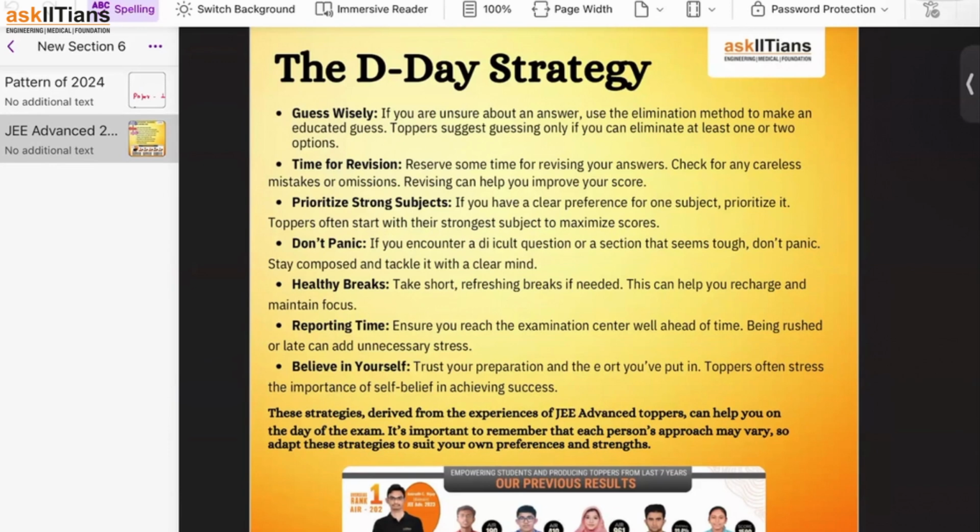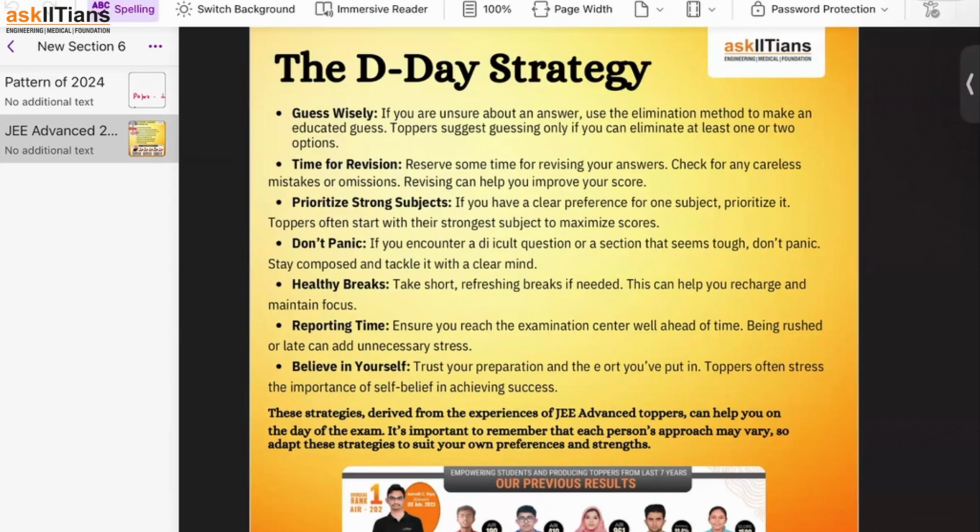Okay, guys, look, as I discussed in the paper pattern, I hope you realize that maybe out of 4 options in a particular single choice correct, you are able to eliminate 2 options, right? In that case, a lot of people ask me, sir, should I guess or not? You can guess. If out of 4 options you are able to eliminate 2 options, then you should definitely guess it, because there is a high possibility now to get a correct one. You can guess, right? But it should be a wise guess, not random guesses.